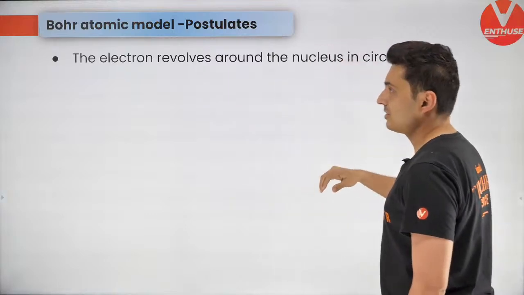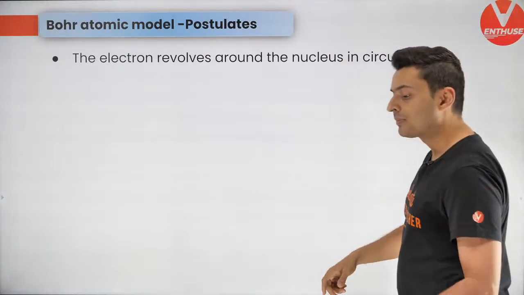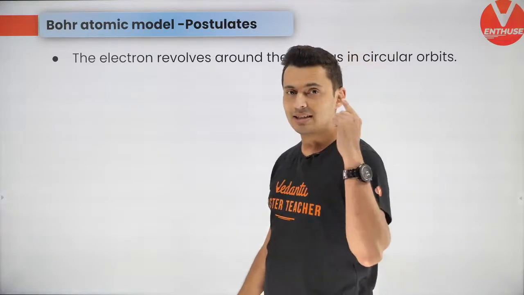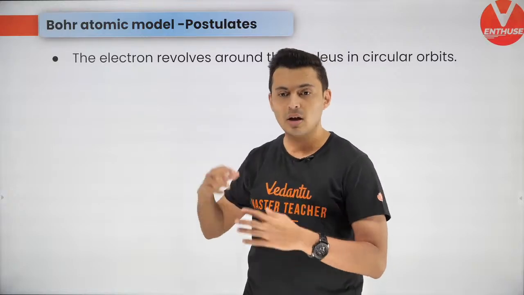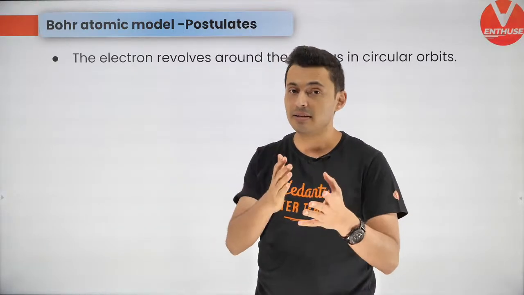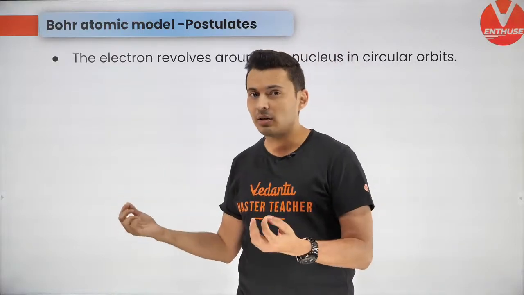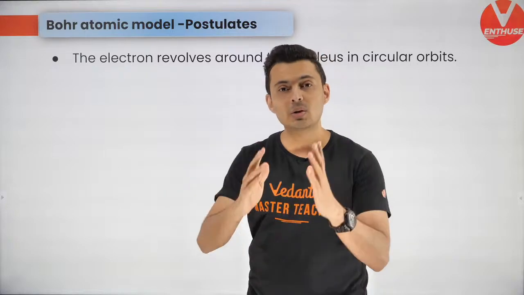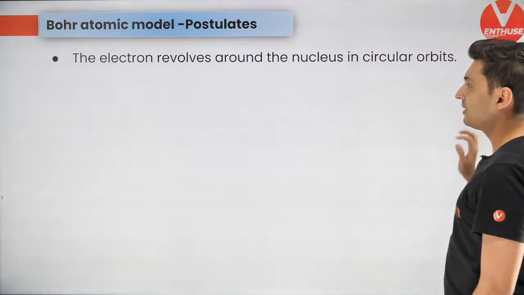So the first assumption is the electron revolves around the nucleus in circular orbits. Now if it is revolving in circular orbits, there must be something which provides the centripetal acceleration. Just like when the earth goes around the sun or the moon goes around the earth, who provides the centripetal acceleration? The gravitational force. So here, when it goes around the circular orbit, the electron gets pulled by the positively charged nucleus by electrostatic force, and that provides the necessary centripetal acceleration.